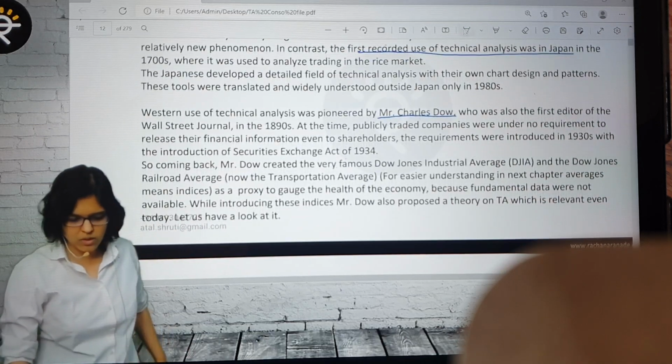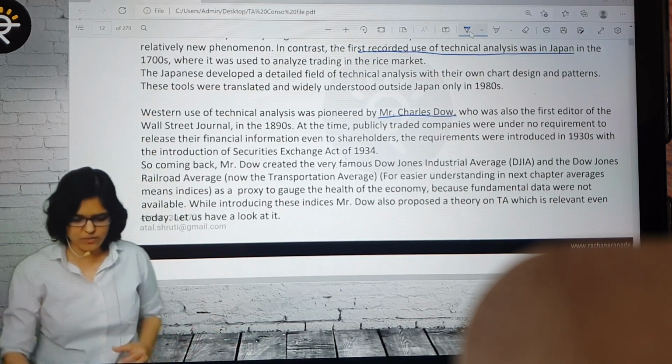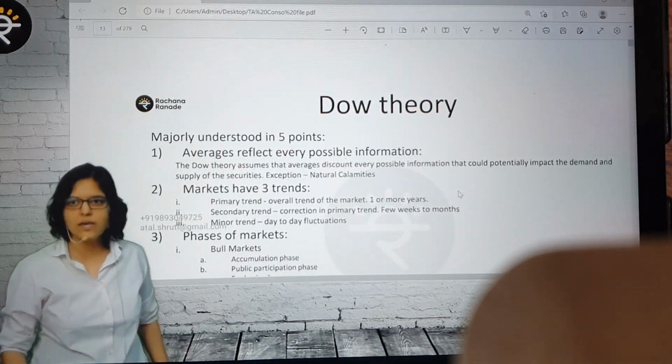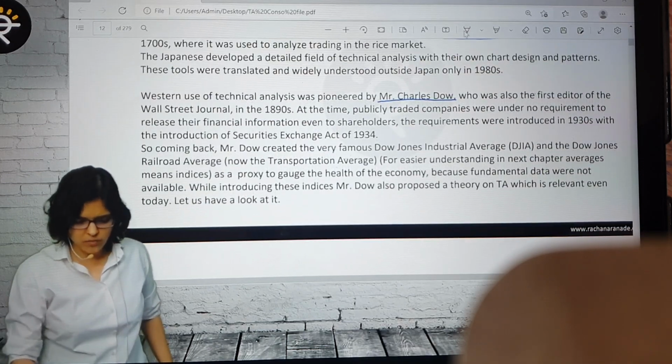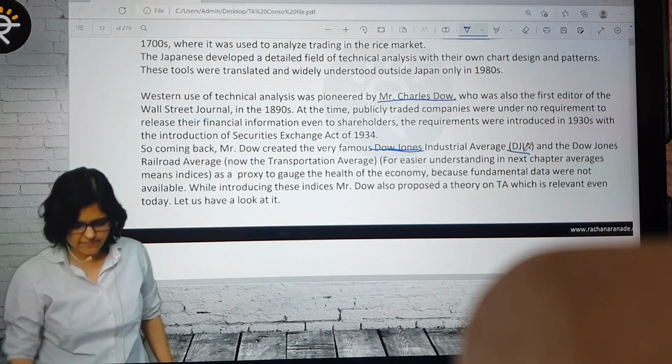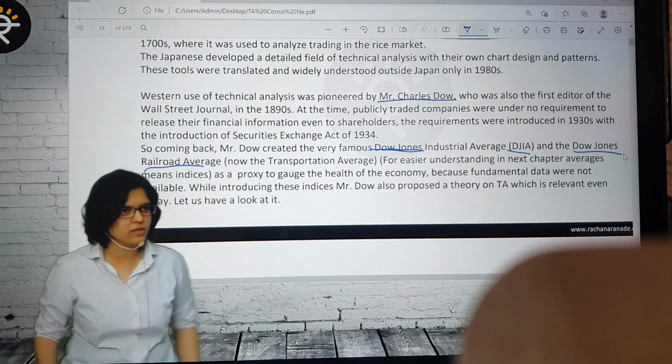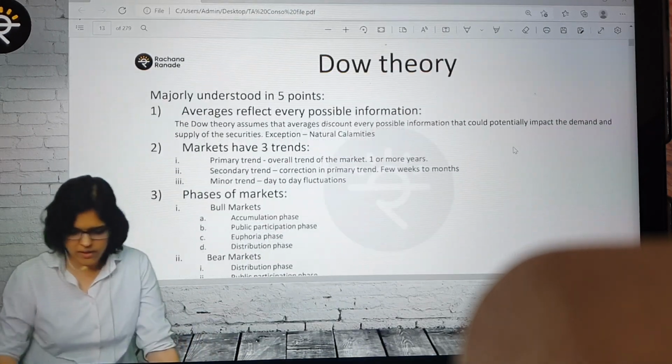Mr. Charles Dow was the first one who said we'll try and do something, and he came up with the Dow theory. We will discuss the Dow theory. We also said that Dow Jones, DJIA, and Dow Jones Railroad Average are all named after the same person. Just additional information. So what did the Dow theory tell us?